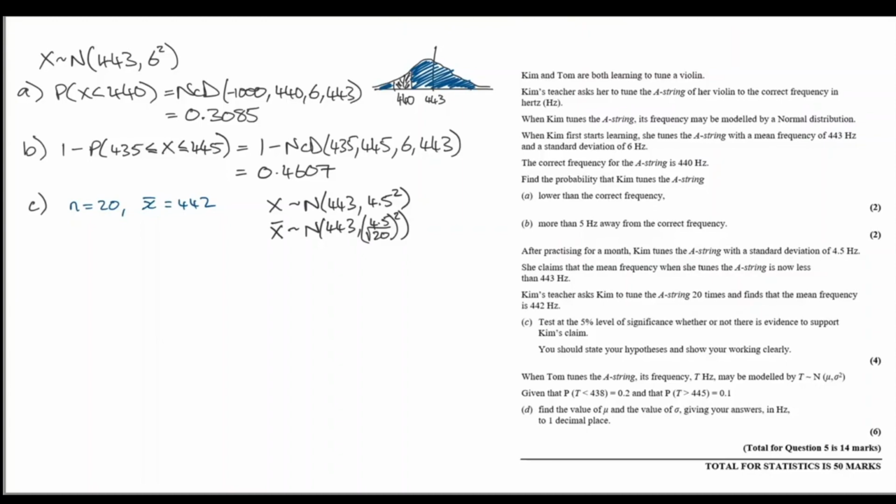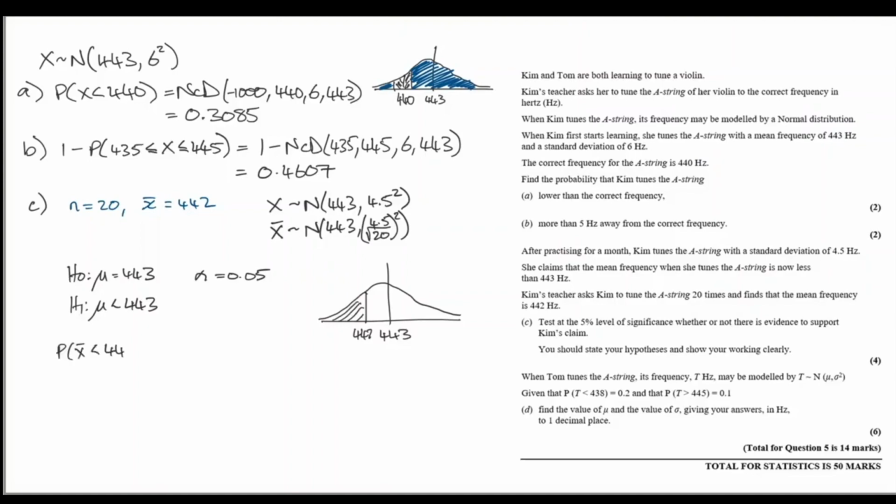Let's start the hypothesis test. The null hypothesis is that mu equals 443. The alternate hypothesis, mu is going to be less than 443. We're working at a 5% level of significance, and quickly, here's the diagram. So, in our sample, we got 442. We're going to find this area. If this is smaller than 5%, we have a significant result.